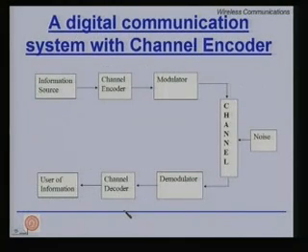Now, let us look at the block diagram of a digital communication system with a channel encoder and decoder. So, you have an information source. Normally, it is followed by a source coder. We have taken it out from the diagram because we want to focus on the channel encoder, followed by the modulator. The signal is then passed through the channel where noise is added, and in our case this channel would most likely be a fading channel. We have the demodulator followed by the channel decoder and then the user of the information. So, this is the model that we will work with.